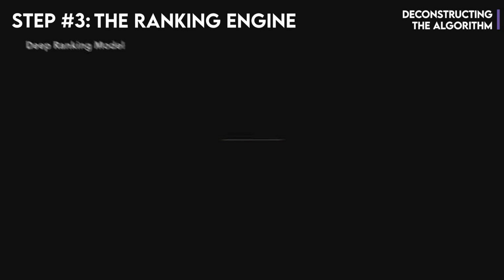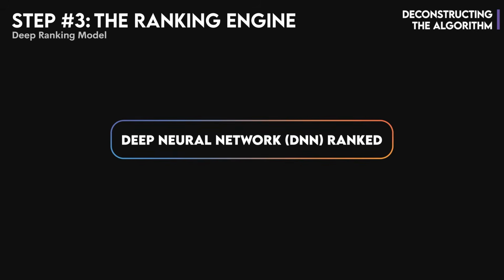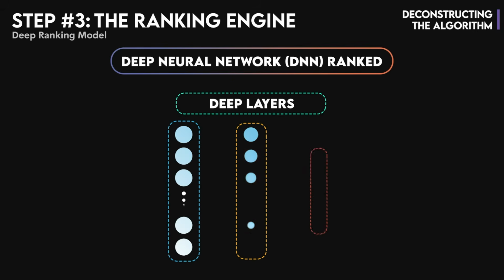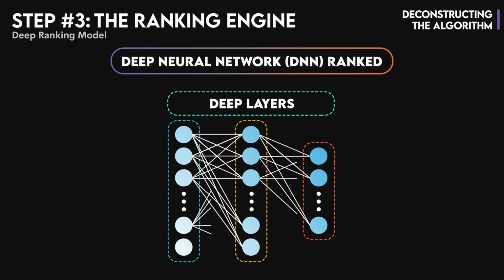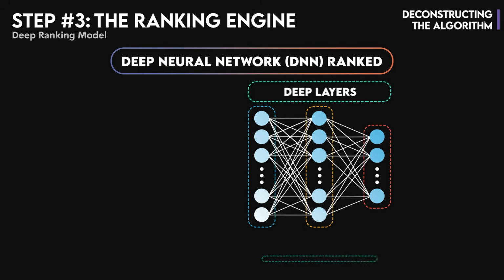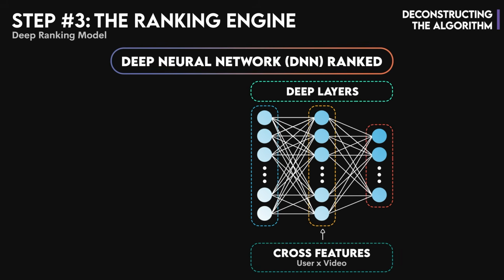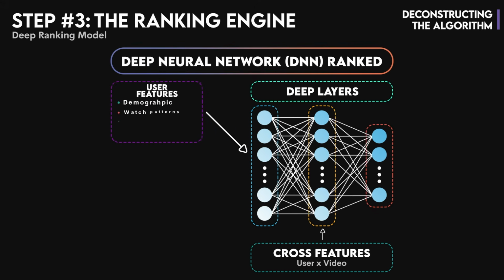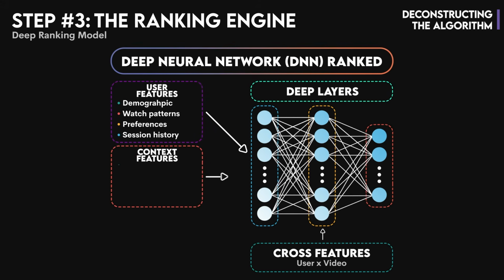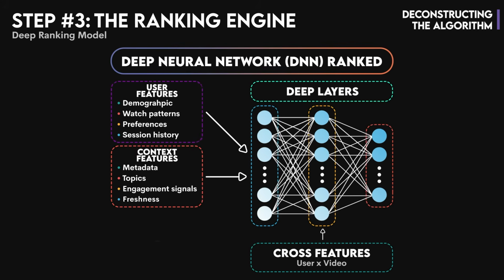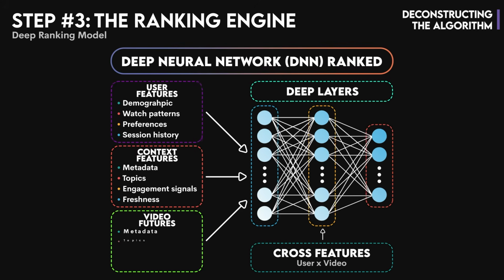Step 3, the ranking engine. Now we bring in the heavy machinery. We take those few hundred candidates and feed them into a massive deep neural network, or DNN ranker. Here, we can afford to be computationally expensive. We'll use hundreds of features which we can categorize. There are user features like demographics, context features like time of day and device type, and powerful cross features that combine user and item attributes.